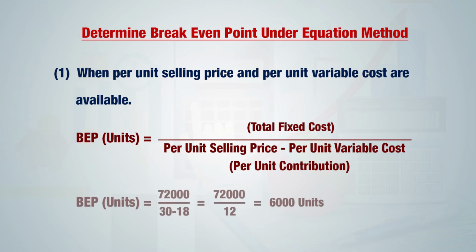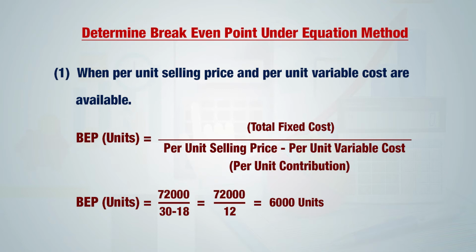We continue with the previous example. In the previous example, we had total fixed cost of rupees 72,000, selling price of rupees 30 per unit, and variable cost of 18 per unit. So 72,000 divided by 12 is nothing but 6,000 units. That is the break-even point. It means that if the company makes sales of 6,000 units, then there will be no profit or no loss.